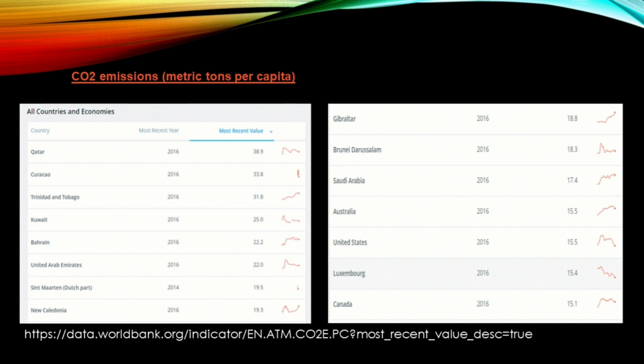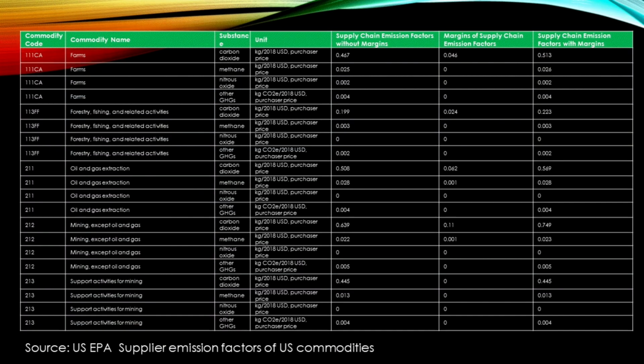It shows the per capita CO2 emissions in some of the key countries. Now, this is a 2005 value and a projected 2030 value. Source is World Bank. Find the link in the description to know how your country stands with respect to CO2 per capita. Now, what does the US EPA supplier emission factors of US commodities have? Key from when the product or service was created until buy out, all the CO2e emissions are covered in it. CO2e means it contains all types of GHG emissions, not just CO2.